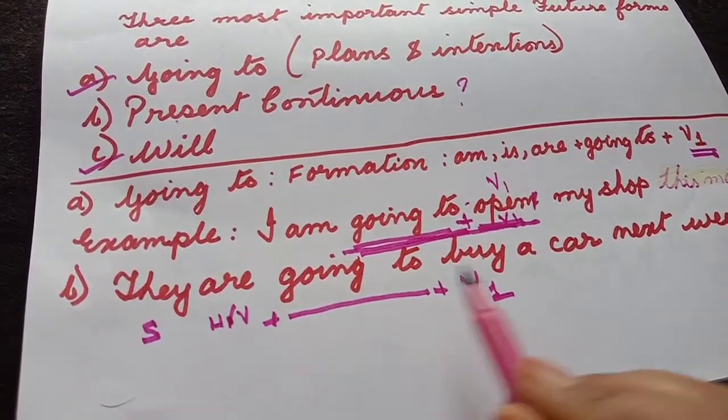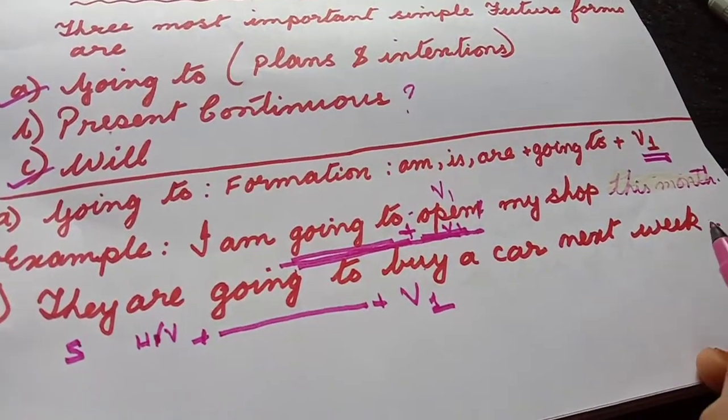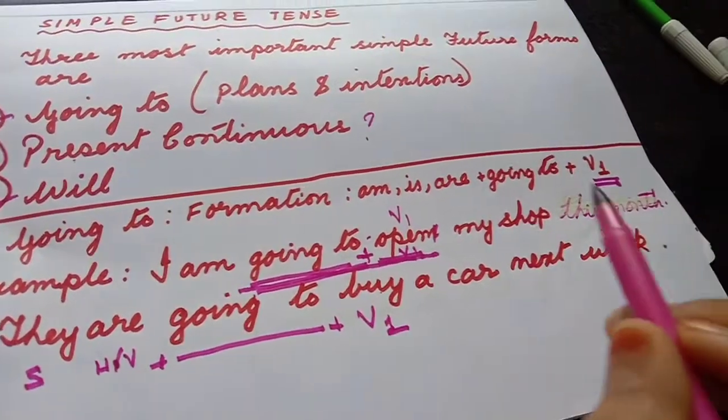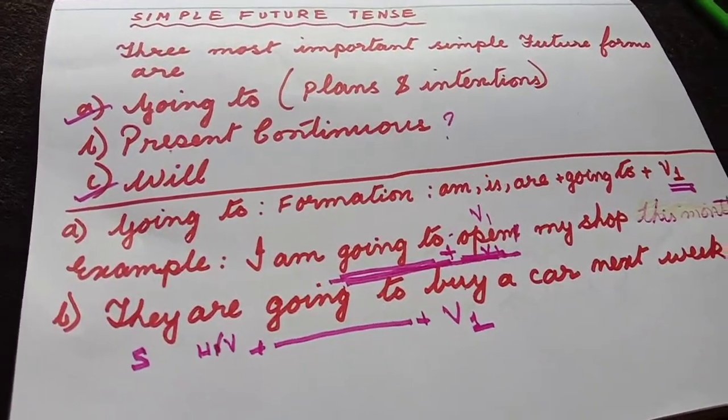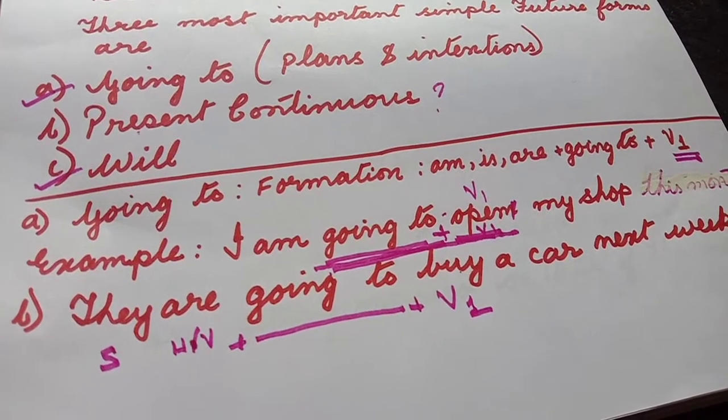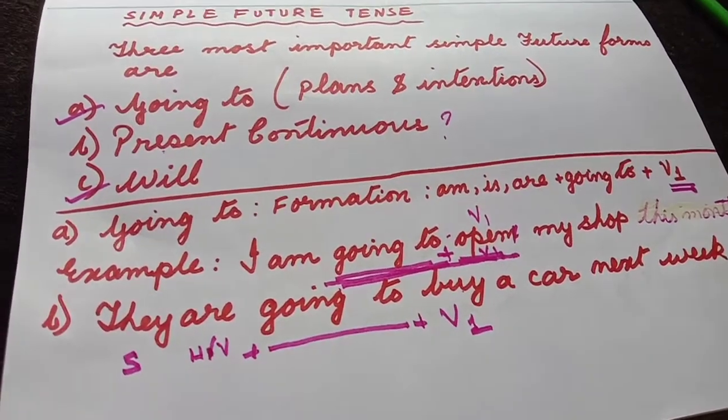So it is a plan. They are planning to buy a car next week. They have an intention to buy a car next week. So to talk about plans and intentions, we use the going to form.